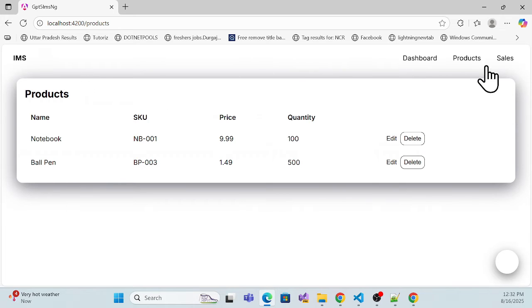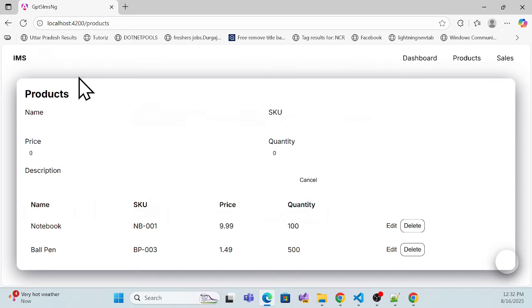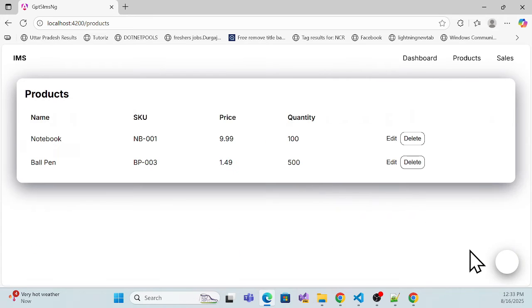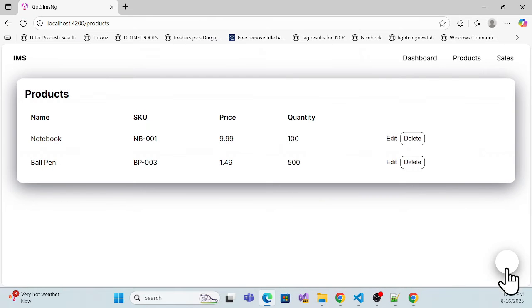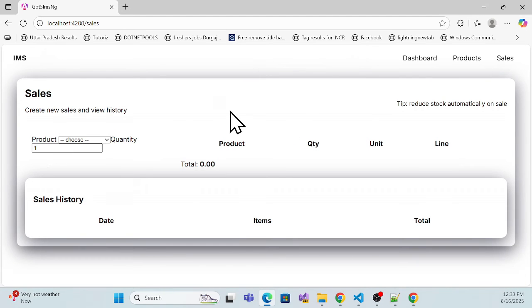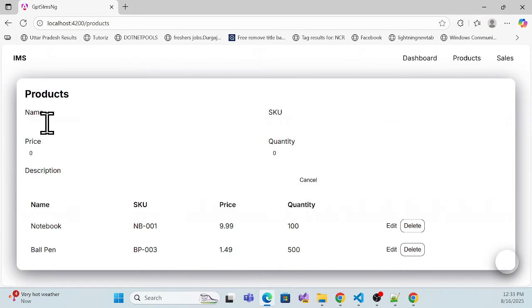nothing, still I'm not able to see that. Oh my god, so this is the problem, I guess. Okay, cool. What is that actually? Okay, so this is that actually. See, this is that button. I think the button looks like some button, but it's not properly visible, right? So might be for sales. For sales, I'm not able to see anything over here, right? For sales, still I'm not able to see the sales, but I am able to see the check.